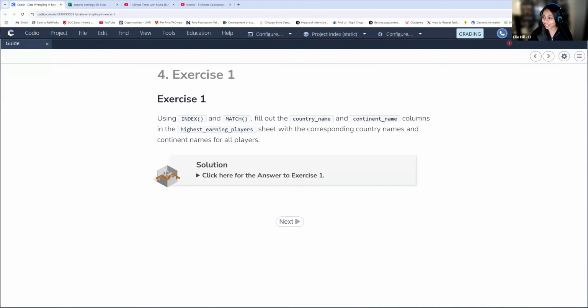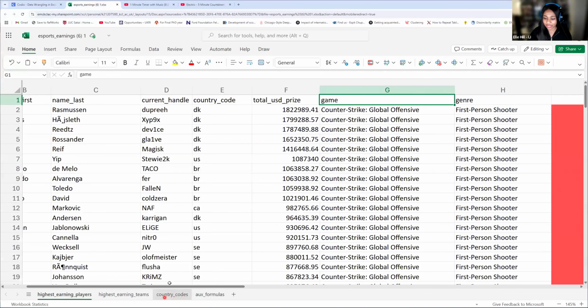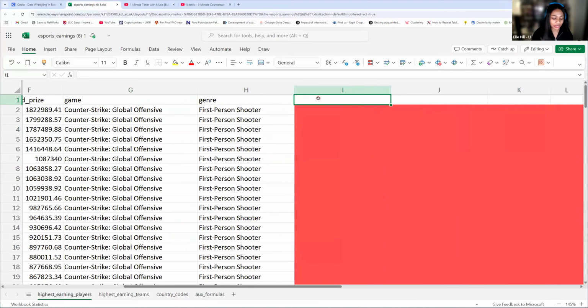Okay, there we go. So we are going to use index match to fill out the country name and continent name columns in the highest earning players sheet. I think I accidentally deleted them, but you're going to fill in, this should be country name, and then this will be continent name, if I spelled that correctly. So you're going to use index match and make sure to really try with index match. I know VLOOKUP tends to be a favorite more than index match, but really try with index match, really practice.